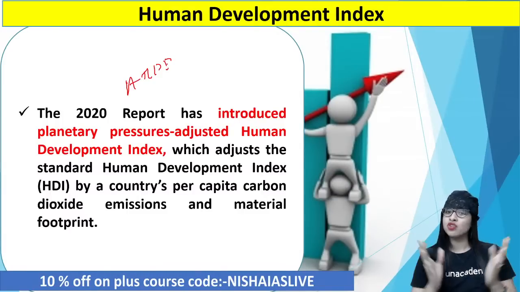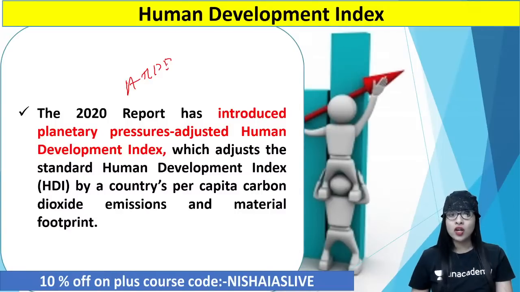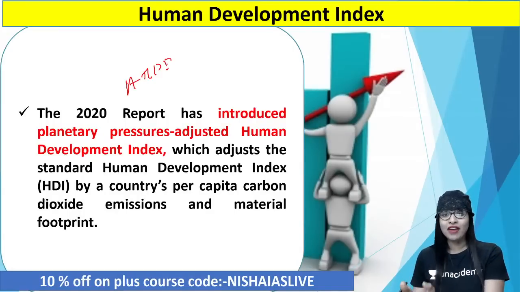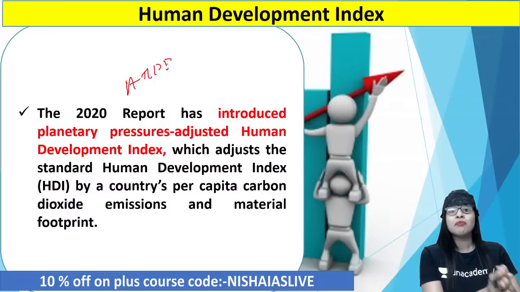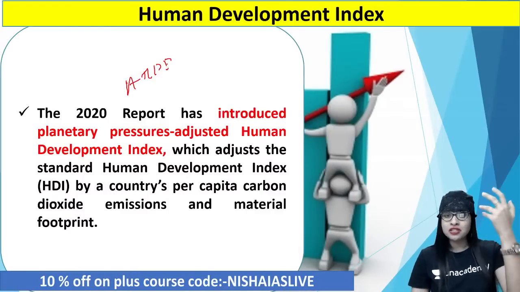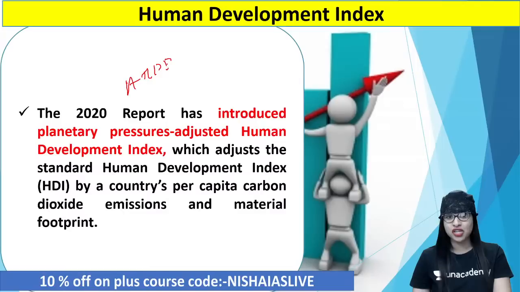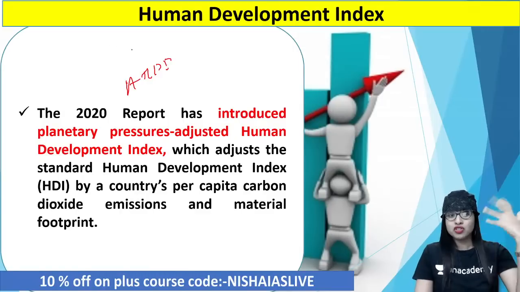Let's say for example, the environment is not proper. Can you go to school and college and make yourself more active and healthy, guys? If you have too much pollution, automatically your health gets deteriorated. You will have a lot of health issues. So even if you go to school and college, you will not be able to have better efficiency with regard to what you learn. Similarly, when you go to your factory or company, you will not be able to give 100% efficiency. So in a way, the environmental factors have a direct, or let's say indirect, impact on the economic and social indicators. Taking that into consideration, in the 2020 report of HDI, they came up with the so-called adjusted HDI. Clear? Where they focused on the so-called green economy.